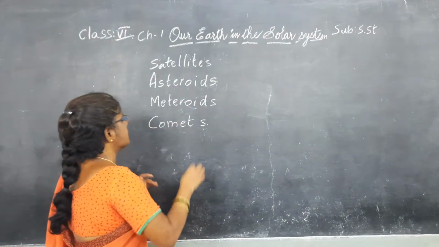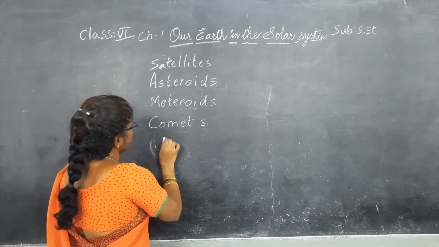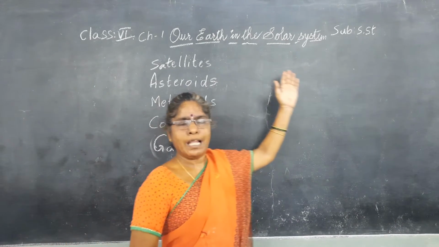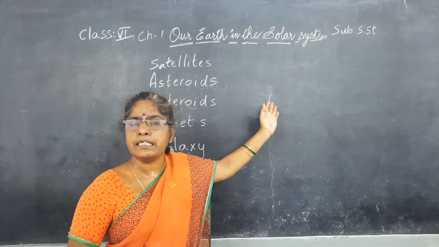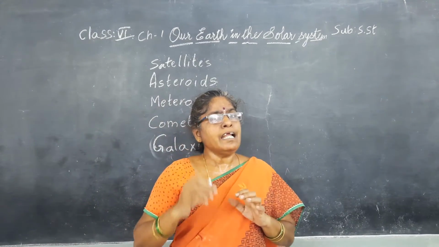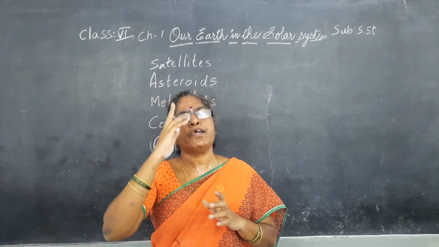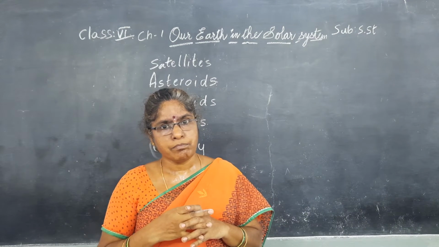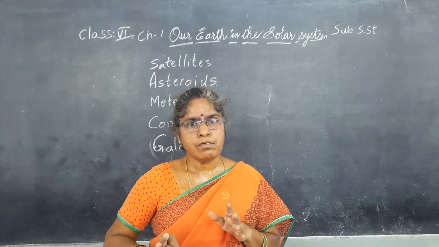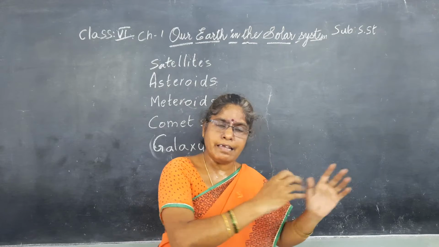Next to the comets, we have the galaxy. In all the solar system, we came to know that it consists of one star family. In the night time, sometimes we observe a path of glowing objects in the sky. It is nothing but a group of stars. Millions of stars form a galaxy.